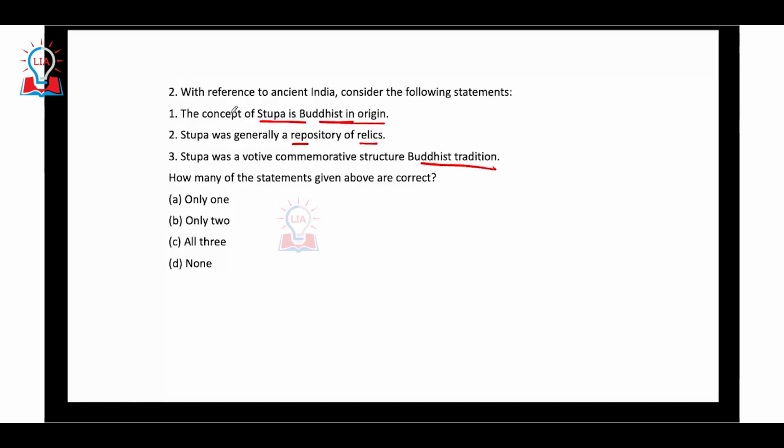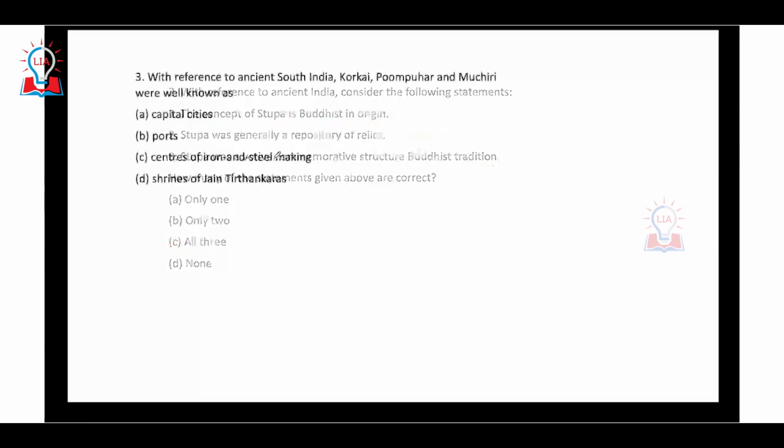Very much so. In Hinduism, we don't have anything called stupas. We have temple architecture, which was started by the Guptas going forward. This means the concept of the stupa, building the structure based on the relics, is Buddhist in origin. Stupa was generally a repository of relics. Of course, it is a repository of relics. Stupa was a votive commemorative structure of Buddhist tradition. All three statements are correct.